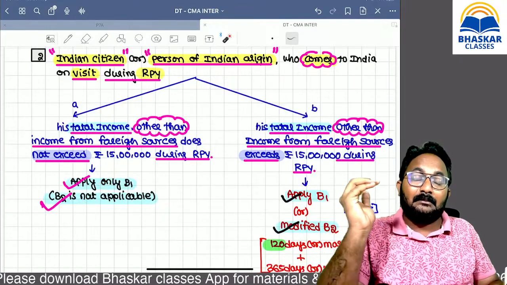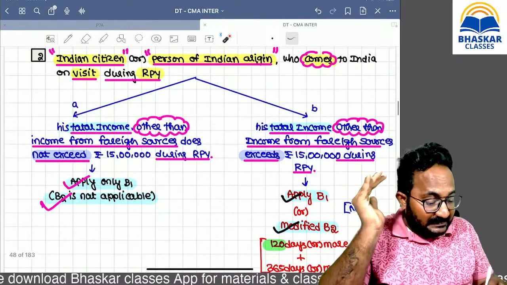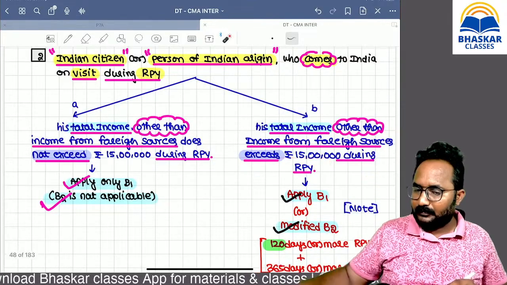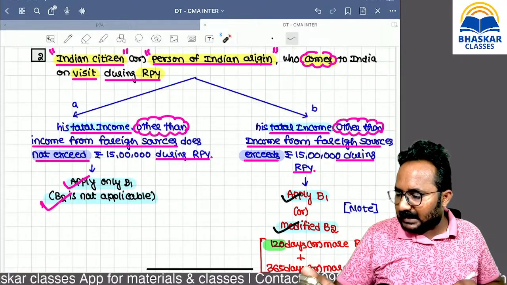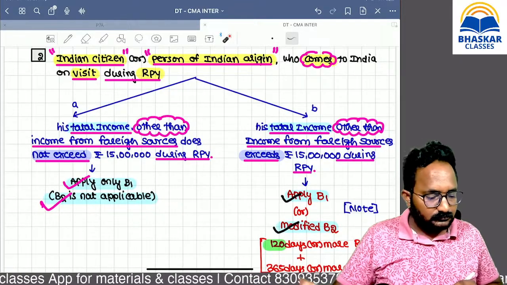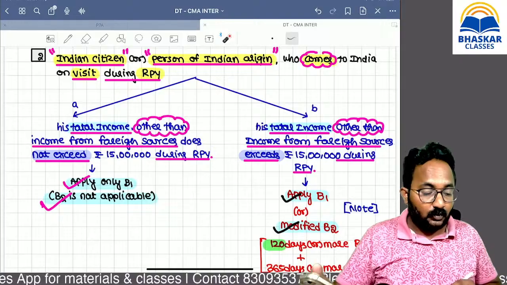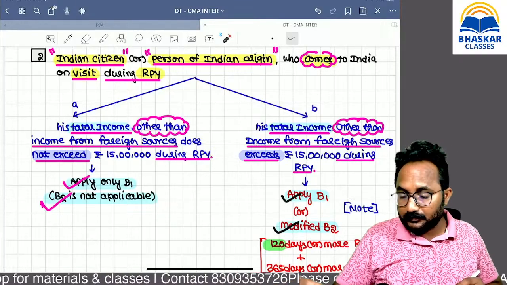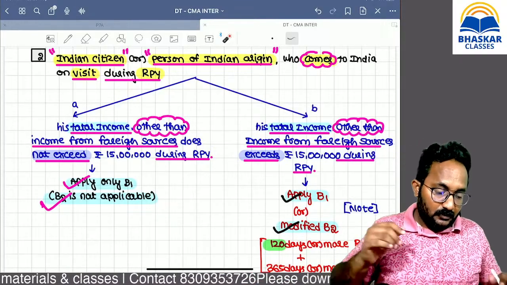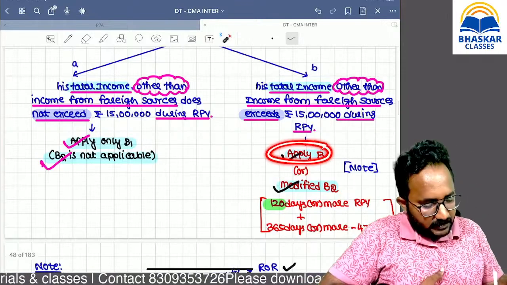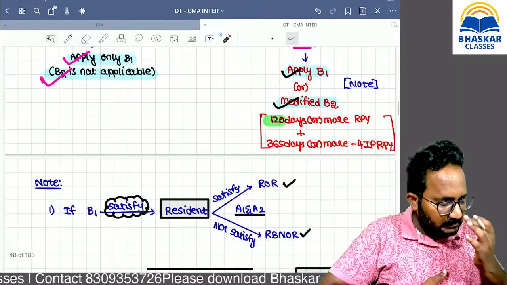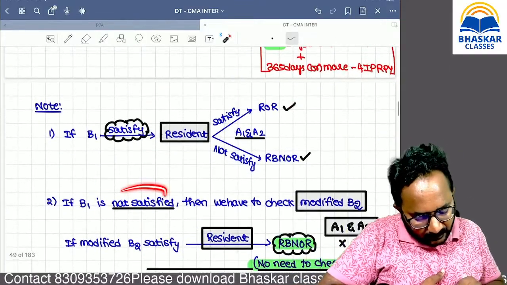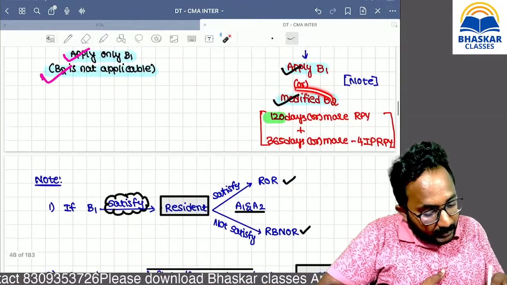Sir, if his total income other than income from foreign sources exceeds the 15 lakh, now what we need to do? First, apply basic condition 1. If satisfied, you have to go with additional condition 1 and additional condition 2. If not satisfied, then you have to apply modified B2.